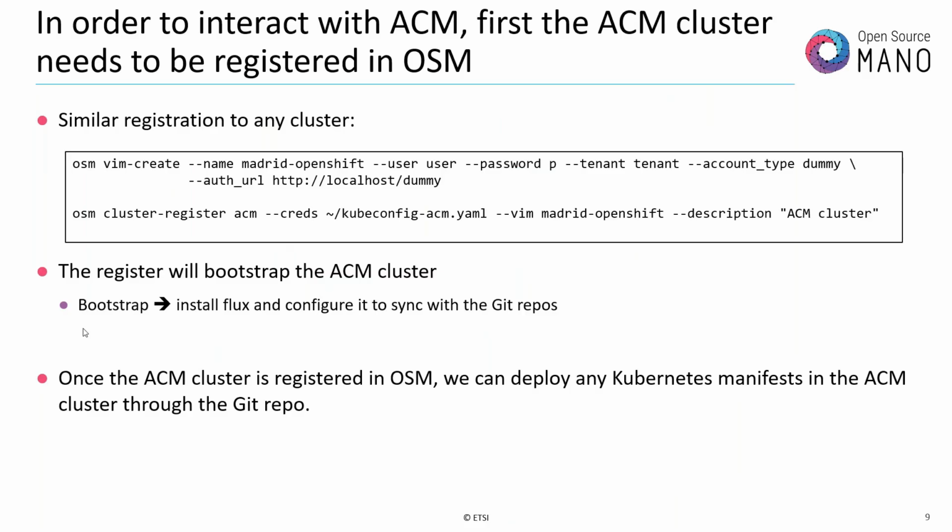Once the ACM cluster is registered in OSM, we can now use the Git repo to deploy any Kubernetes manifest in the ACM cluster, including the ones required for the OpenShift workload cluster creation.